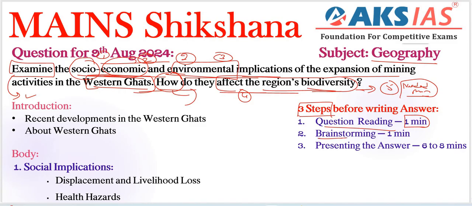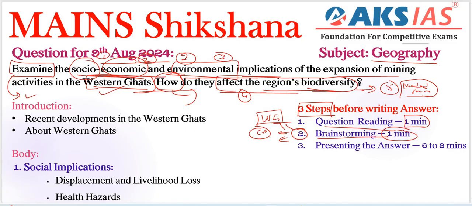So next, brainstorming. Coming to brainstorming, we need to recollect or recall important information regarding our topic here within 1 minute. That is the second step, right? Here, what is the importance of Western Ghats? Very important. We need to recall, right? What are the important regions or states covered under Western Ghats, right? And also, we need to identify recent current affairs, especially regarding the expansion of mining activities, etc. We need to recall CA, also current affairs.